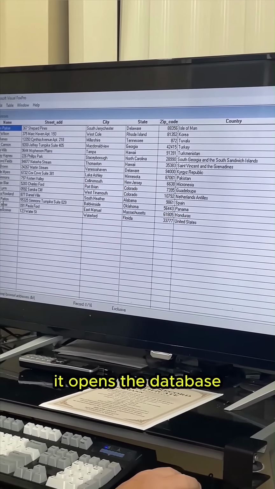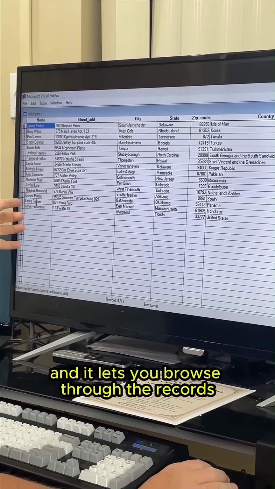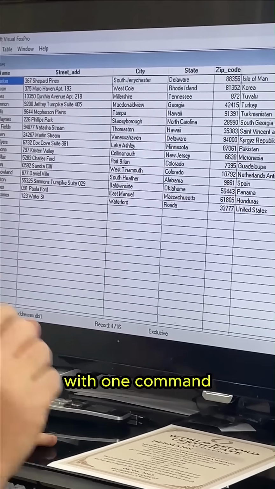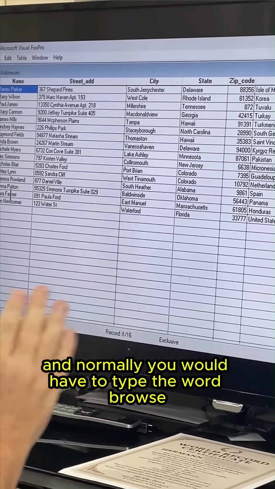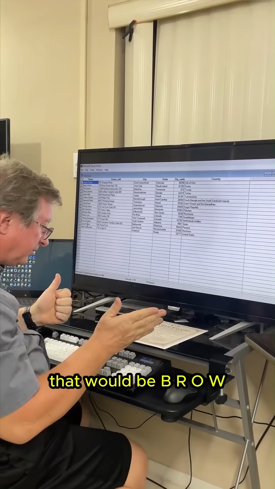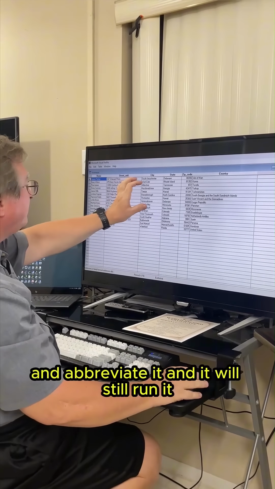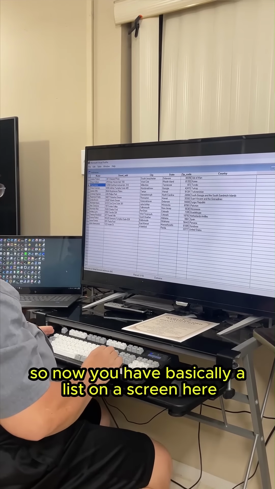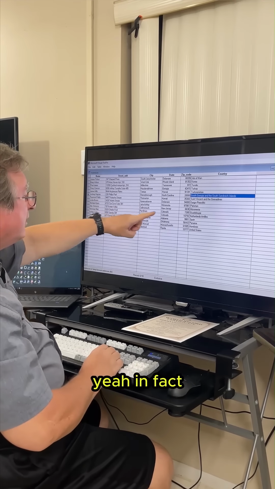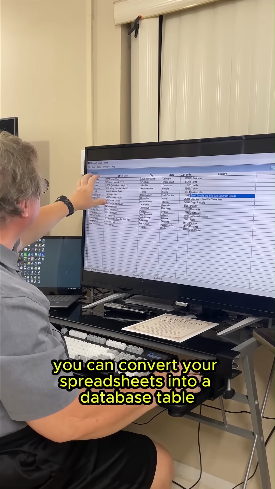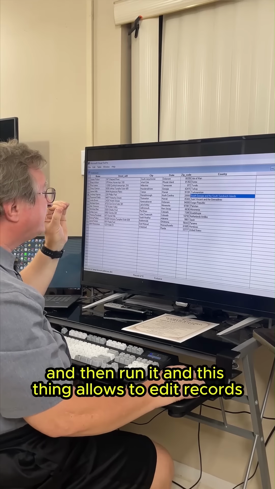So basically it opens the database and it lets you browse through the records with one command. And normally you would have to type the word browse. That would be 6 letters. But you can just take the very first 4 letters and abbreviate it, and it will still run it. So now you have basically a list on the screen here. It looks similar to a spreadsheet. In fact, you can convert your spreadsheets into a database table like this here. And then run it.